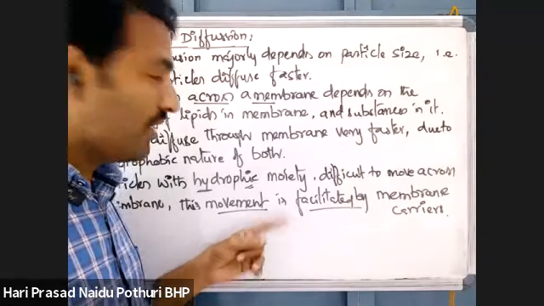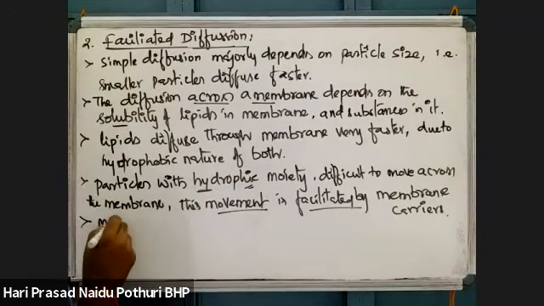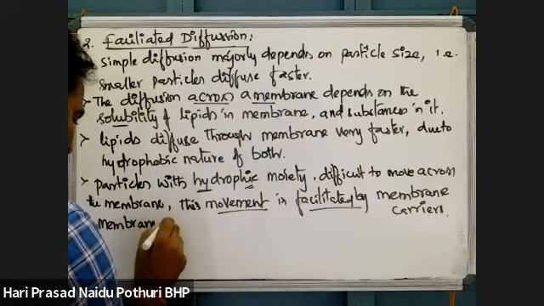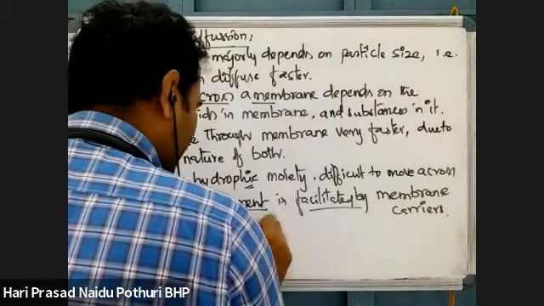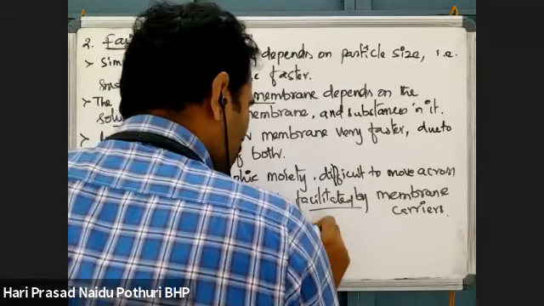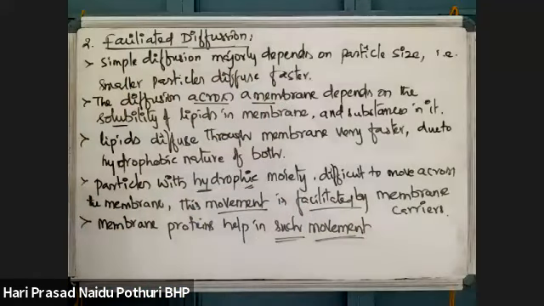Moiety means group. Hydrophobic moiety is a group. In chemistry, you might study that. Movement has to be facilitated here. Membrane proteins help in such movement. The movement of these hydrophobic moieties is being facilitated or helped.